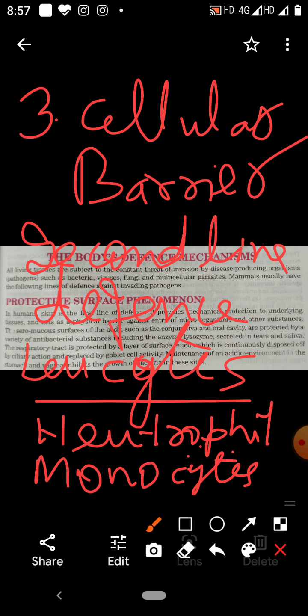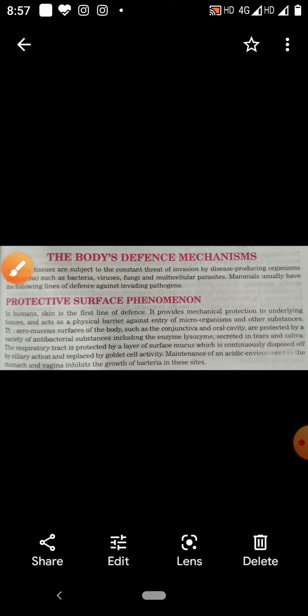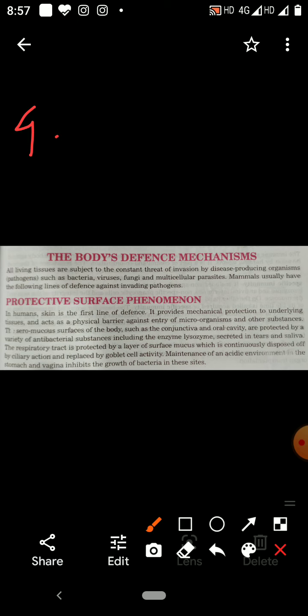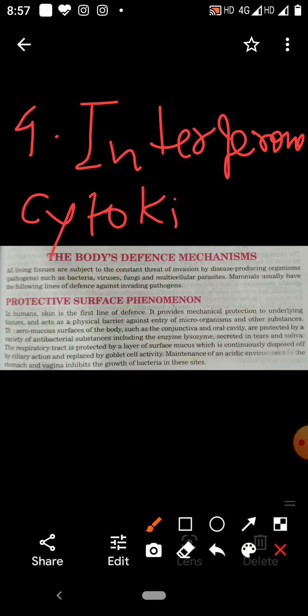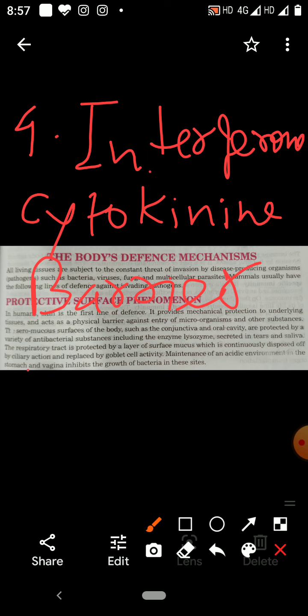Now the last one is interferon. Interferon is known as the cytokine barrier. It is an antiviral protein.